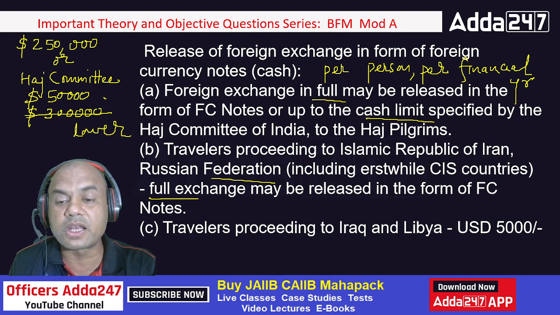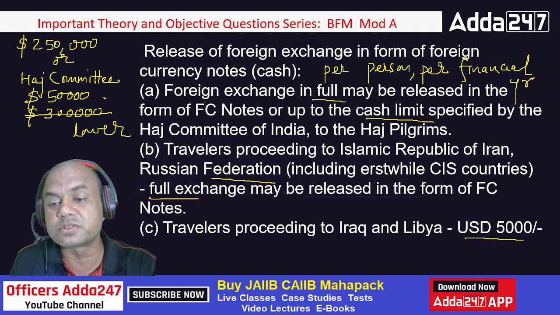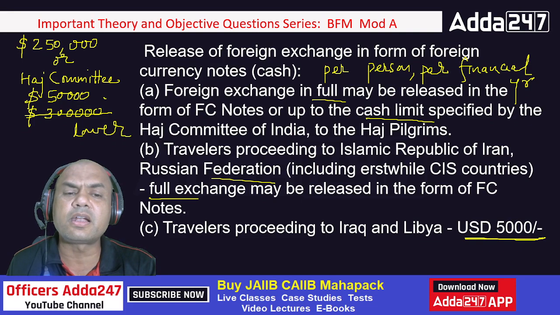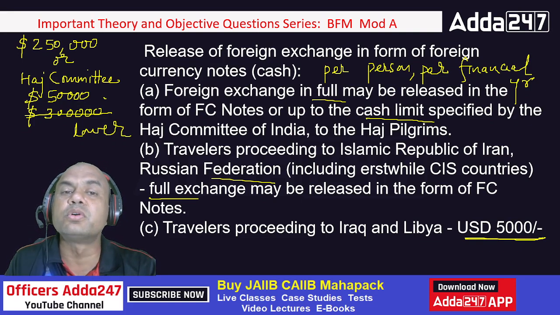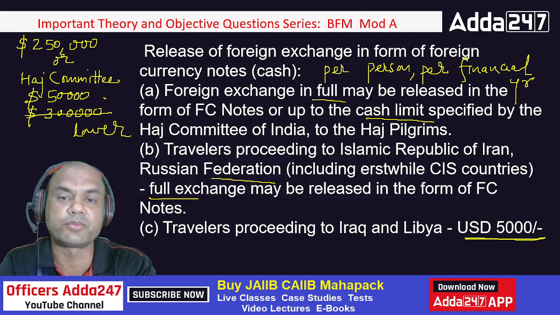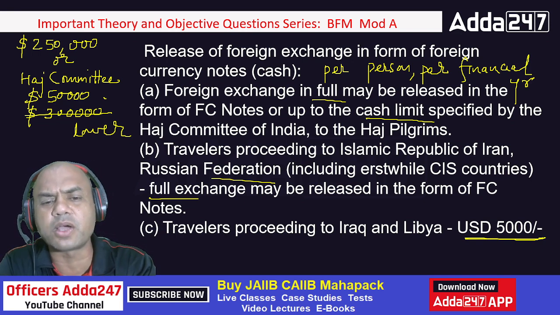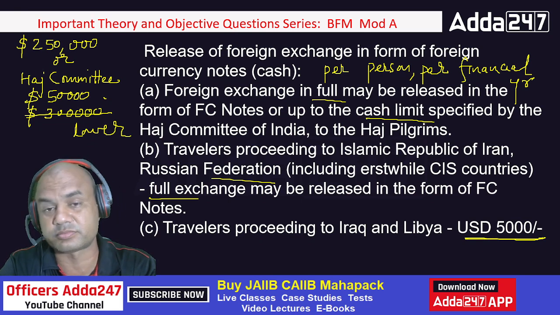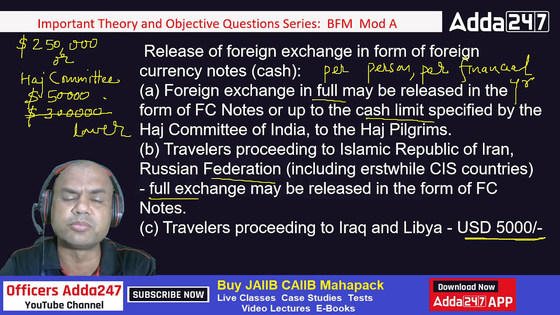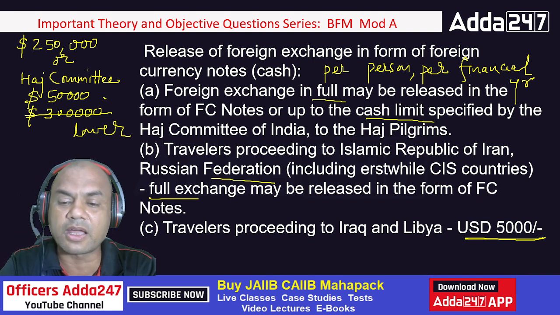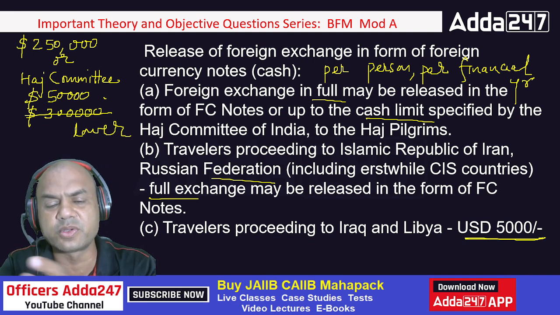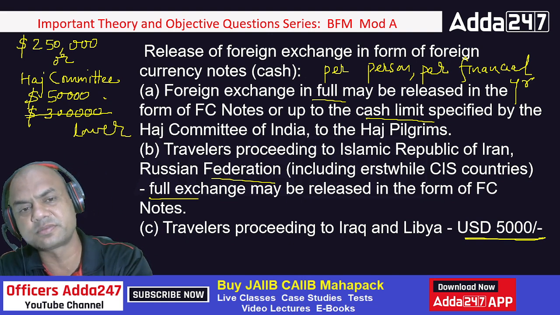Travelers proceeding to Iraq and Libya, USD 5,000 only. So if somebody is proceeding to Iraq or Libya, it's specifically 5,000. Why did I take these three cases only? Because these three cases are the most important from exam point of view. Every exam they ask you either of these three cases. Mainly they ask you every time about Hajj committee only. Second, Iraq and Libya, they ask sometimes. USSR, they ask very less nowadays.